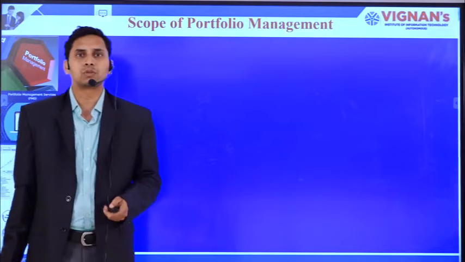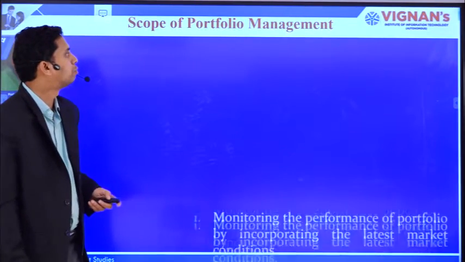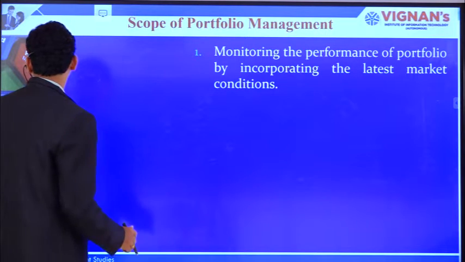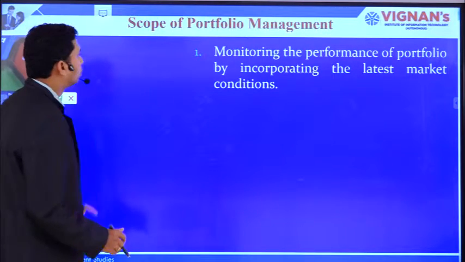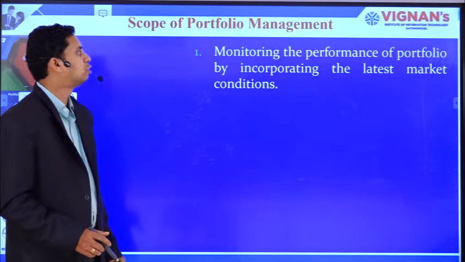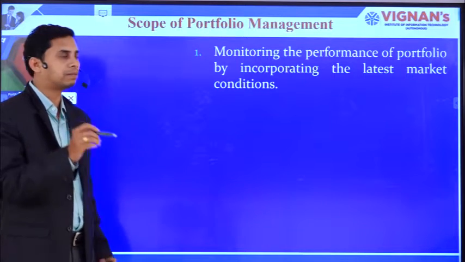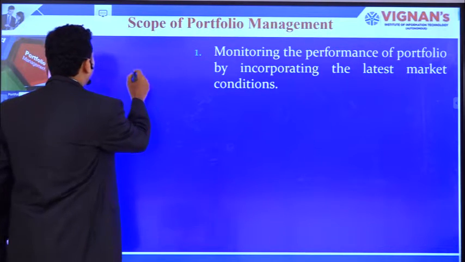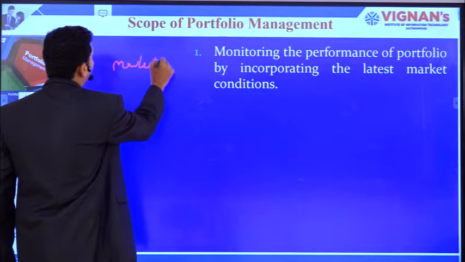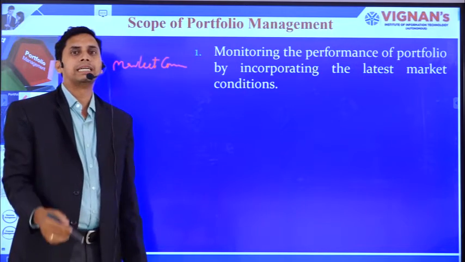Now let's see the scope of portfolio management. To what extent is there a scope for portfolio management? Now, important things related to portfolio management. First thing, monitoring the performance of the portfolio by incorporating the latest market conditions. This is one of the important things. Market conditions may change over time; from time to time the market conditions will change.